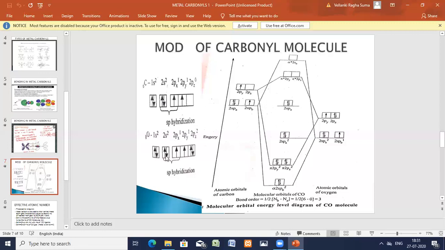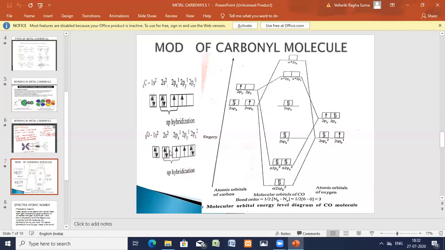Now coming to the oxygen, the 2s and 2p will undergo hybridization to give two hybrid orbitals. Each hybrid orbital is called an sp hybrid orbital. One s and one p atomic orbital undergo hybridization to give two sp hybrid orbitals. Of these two sp hybrid orbitals, one has two electrons, one has one electron. So here also two sp hybrid orbitals, one has two and one has one.